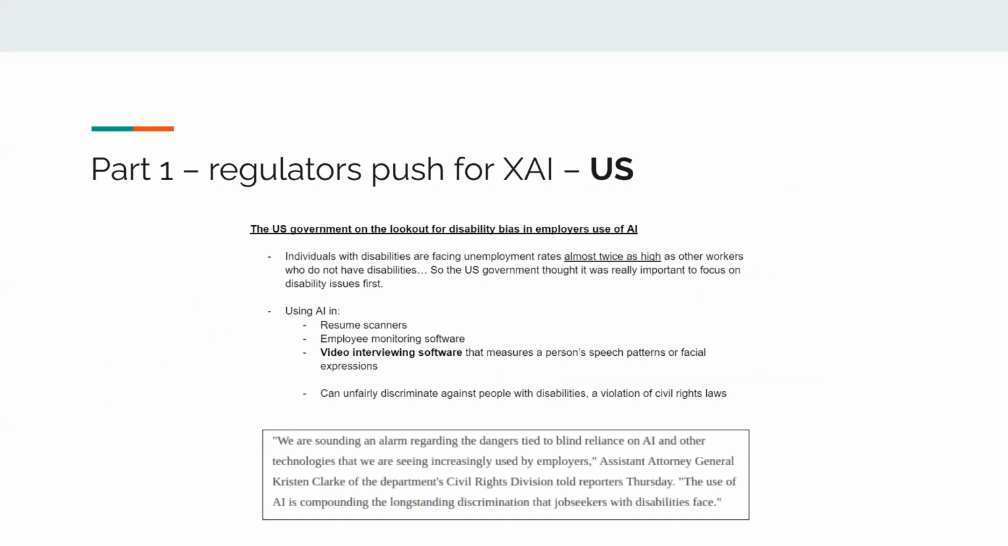And there is a push from regulators. For example, here in the US, we see that people with disabilities have twice the unemployment rate of other people. So the US is pushing towards well-regulated usage of AI when it comes to employers and applying to candidates, just not to break any laws.